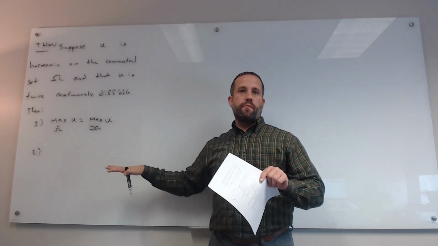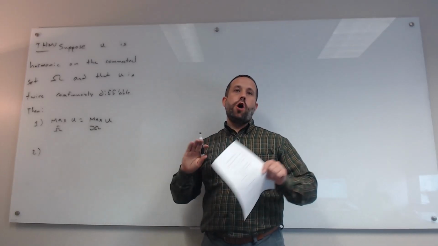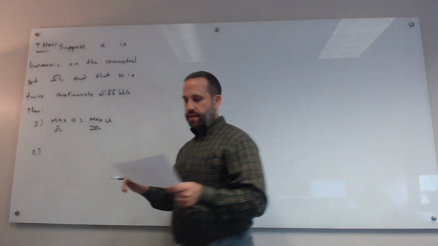The strong maximum principle is basically going to say, no, actually the maximum can't happen in the interior.